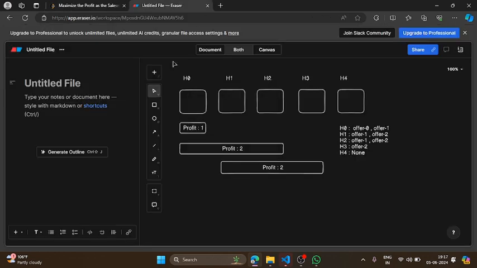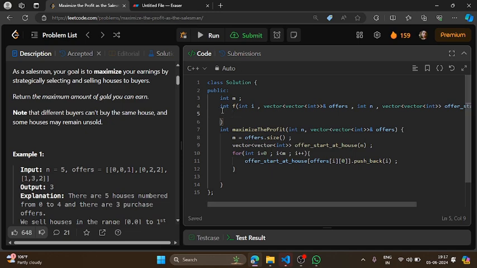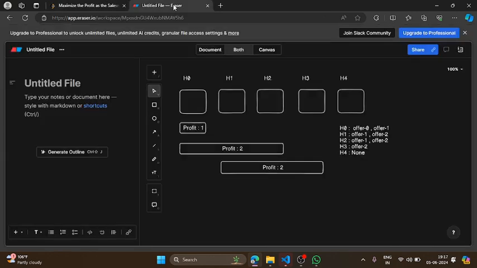We are basically traversing from house number 0 till house number n, and we will check. Now suppose you are at house number 0, so you have basically two options. Either you will sell this house or you will not sell, right? This is something we do in recursion or dp, right? So when I am at house number 0, I have two options, if I want to sell my house 0 or if I don't want to sell. If I don't want to sell, then I will simply move to house number 1, and I don't need to do anything with the previous ones.